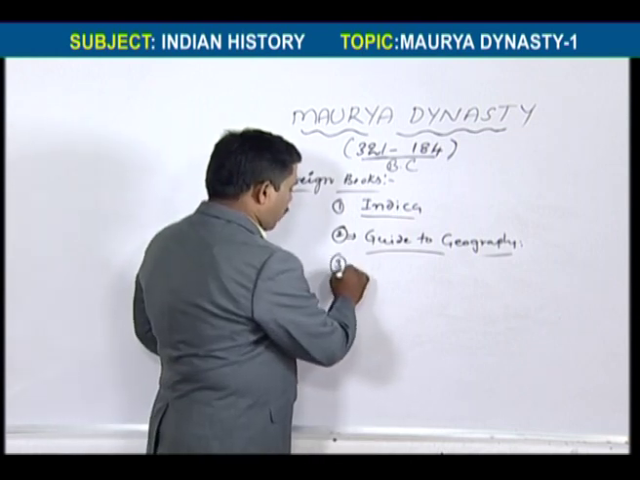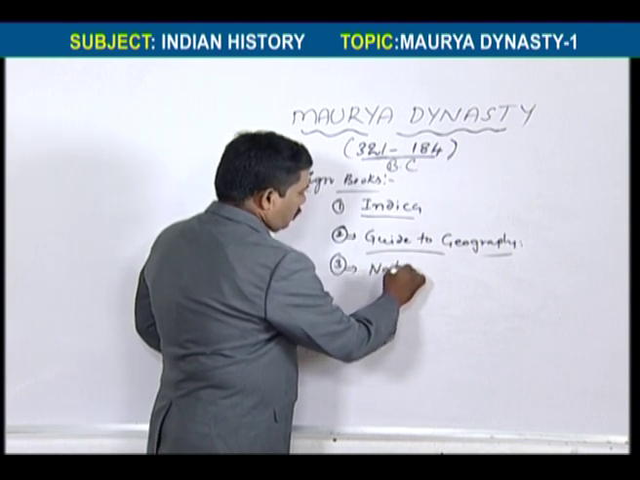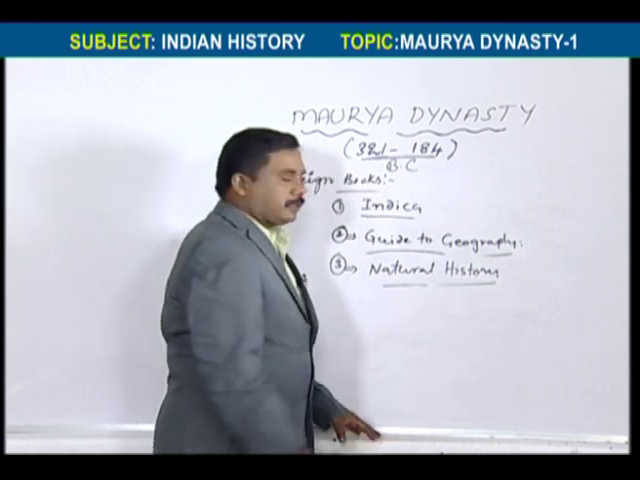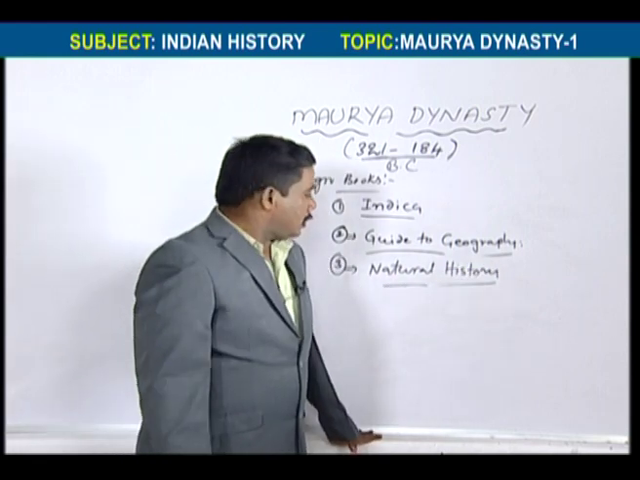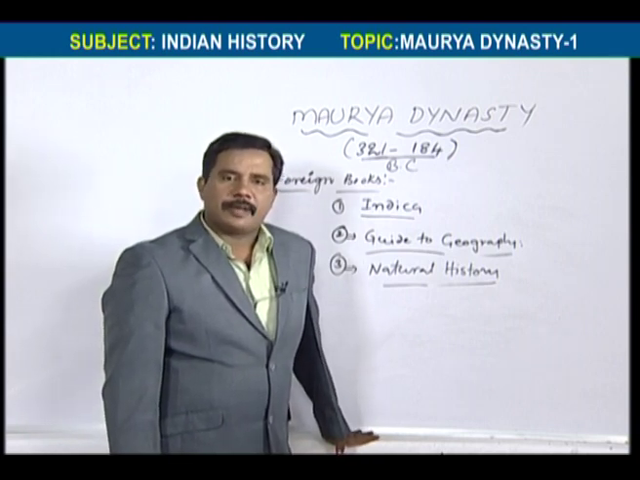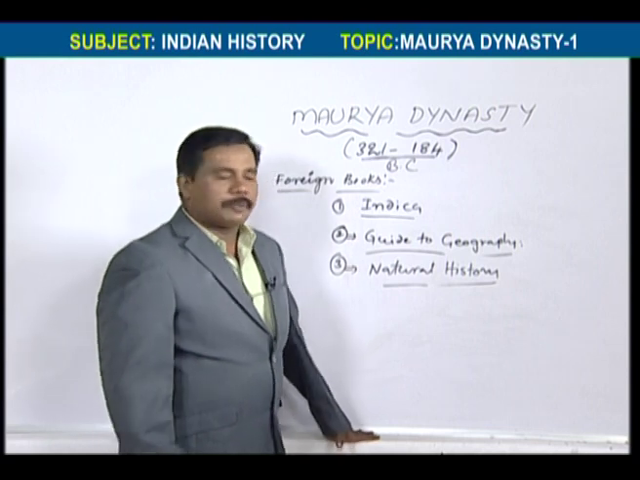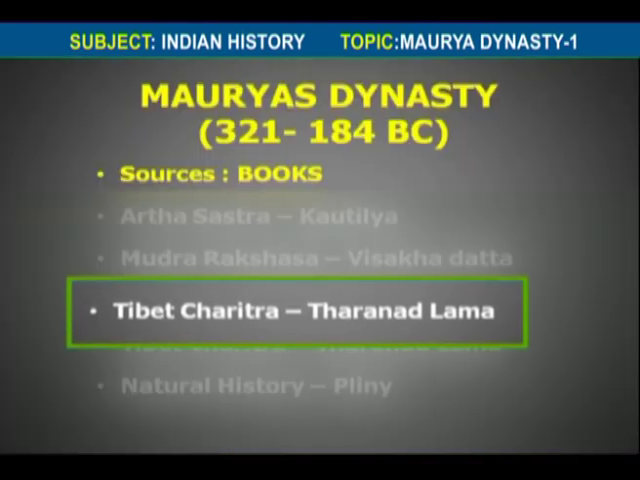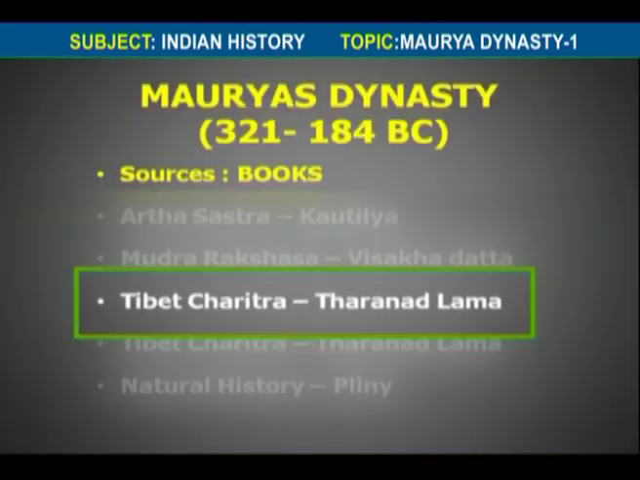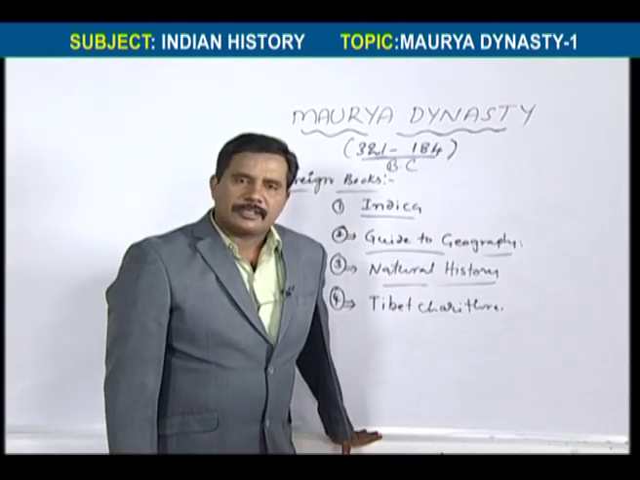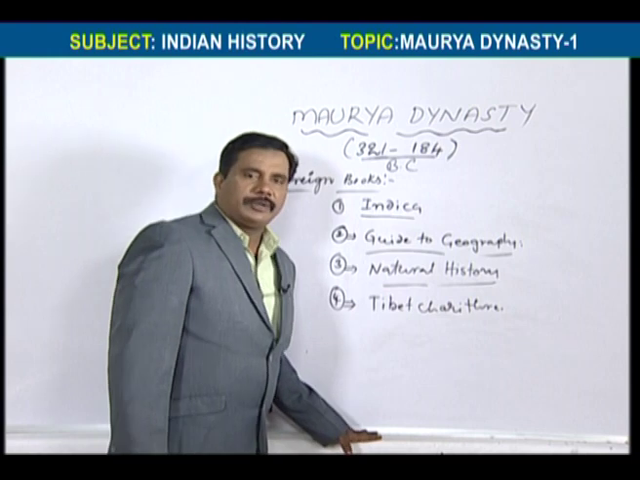And one more book we have, that is Natural History. Natural History is written by the great writer, Ptolemy. Sorry, this is Pliny. Natural History is written by Pliny. It also explains information about the Mauryas. And one more book we have, that is Tibet Charitra. It is called Tibet Charitra. This is written by Taranath Lama. It explains the history of the Mauryas.